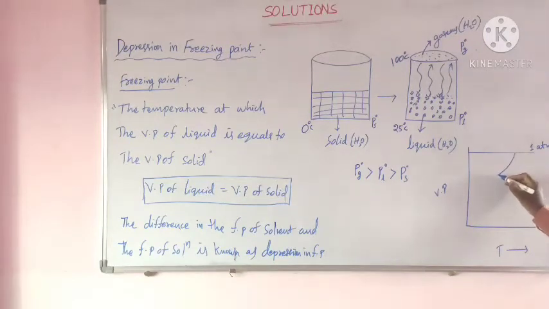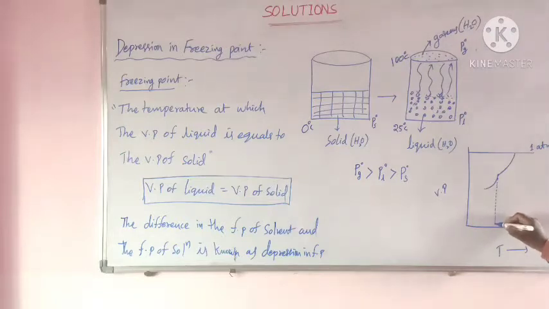At this point, the liquid converts into solid. This point of temperature is called freezing point of solvent.